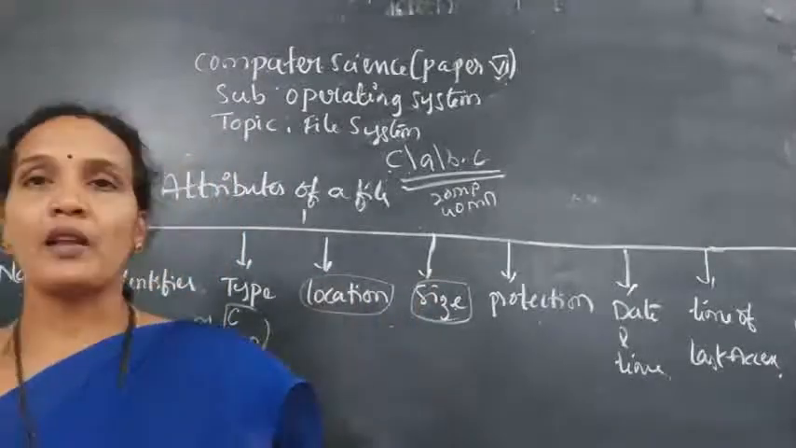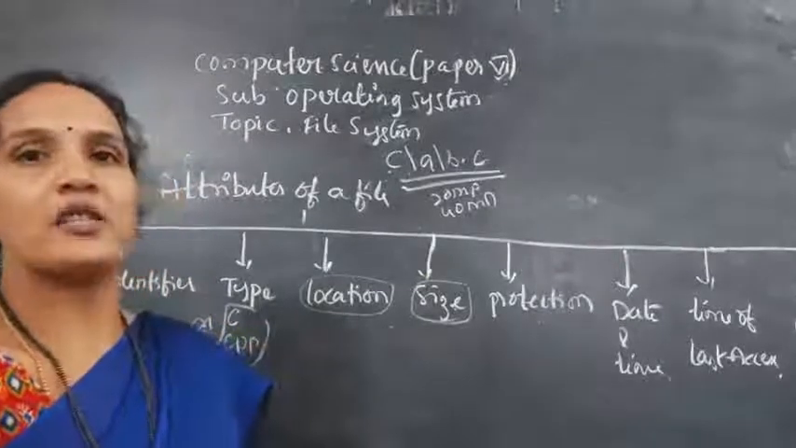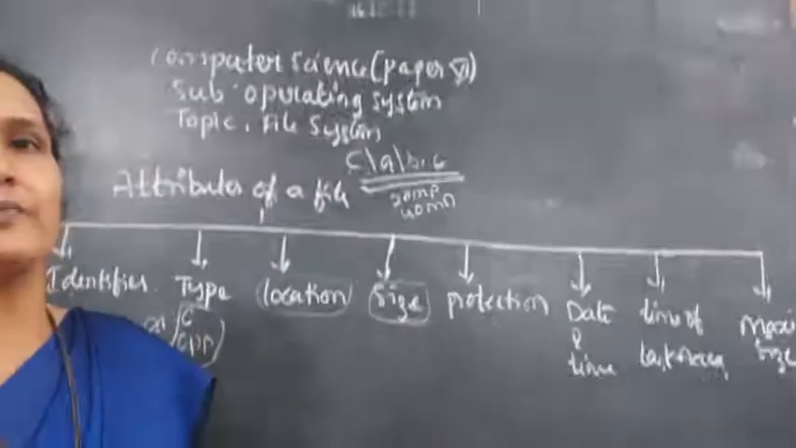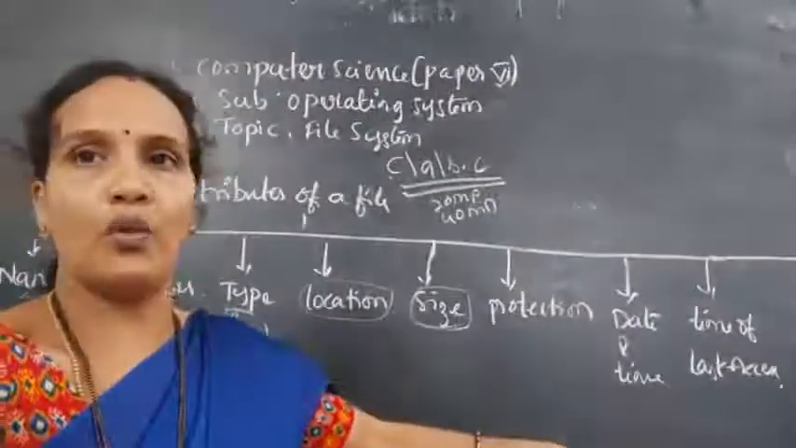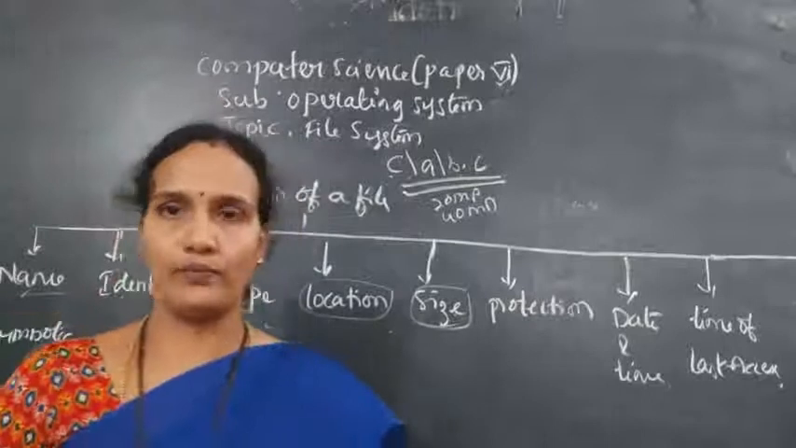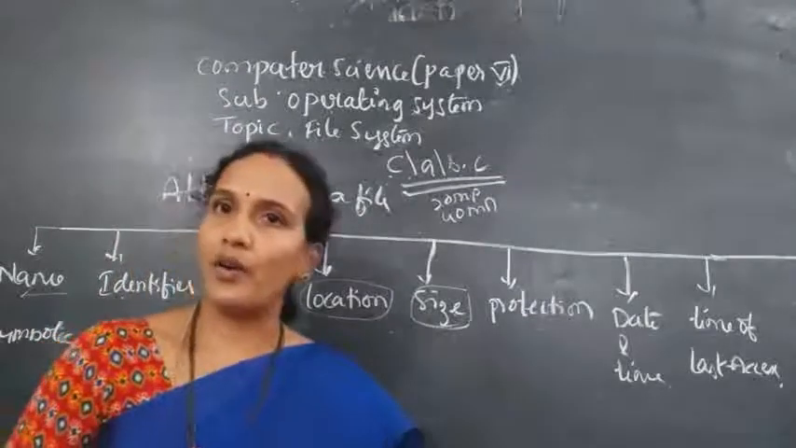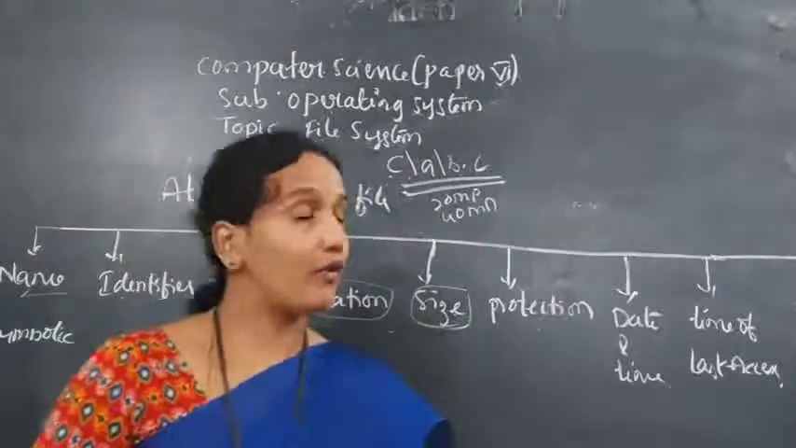The next attribute is the maximum size. Maximum size means up to what range the file can grow. Up to what range the file can grow, that information also you will get.